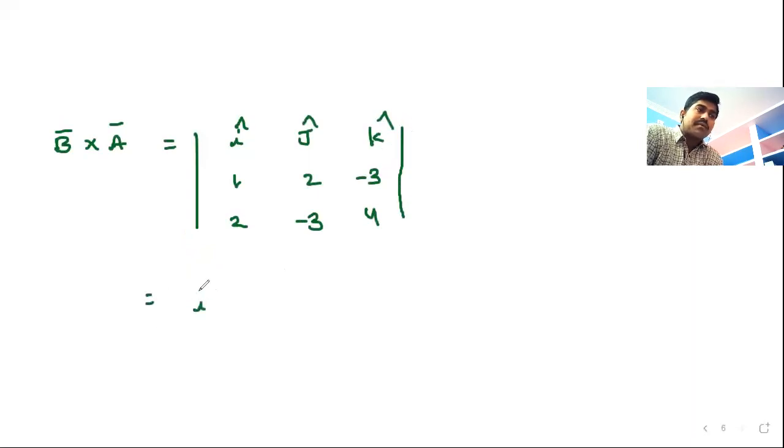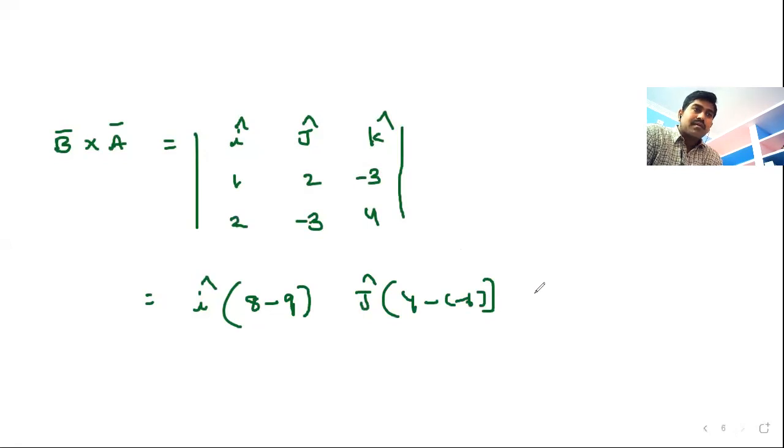Now I will calculate this. The i component: 2 into 4 is 8, minus minus 3 into minus 3 is 9. Next, the j component: 1 into 4 is 4, minus 2 into minus 3 is 6. Next, the k component: 1 into minus 3 is minus 3, minus 2 into 2 is 4.